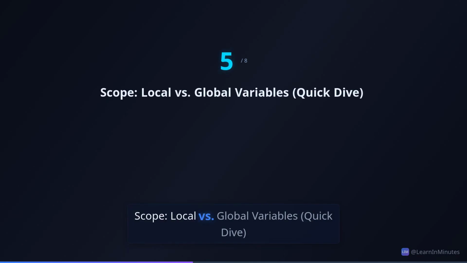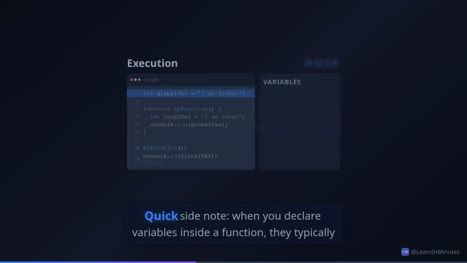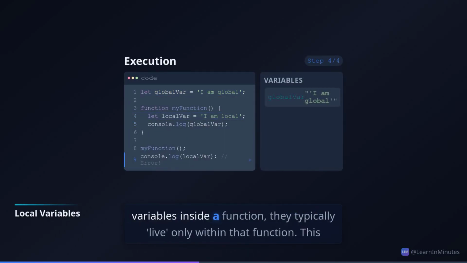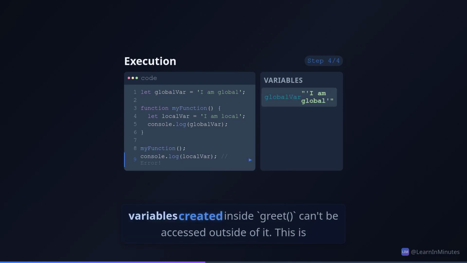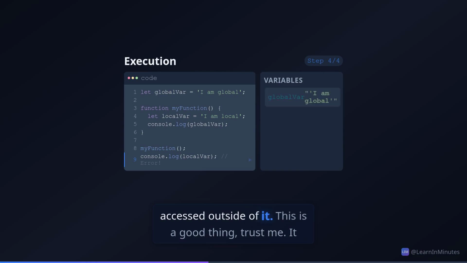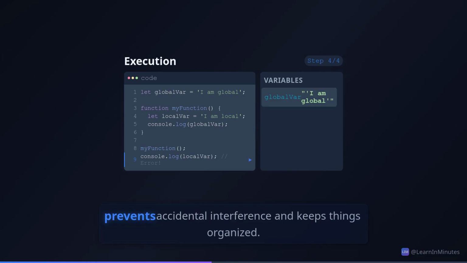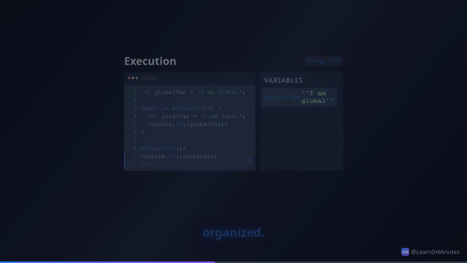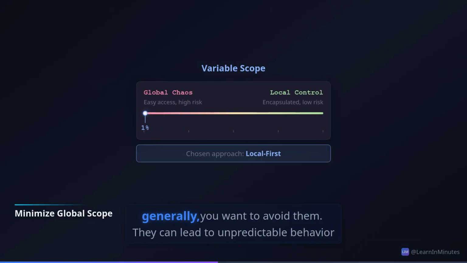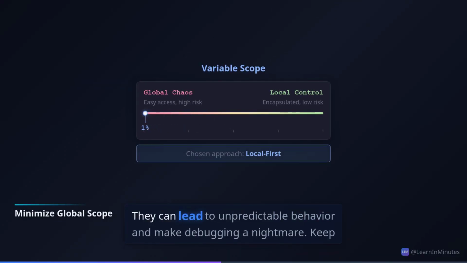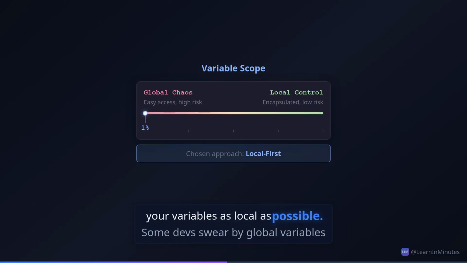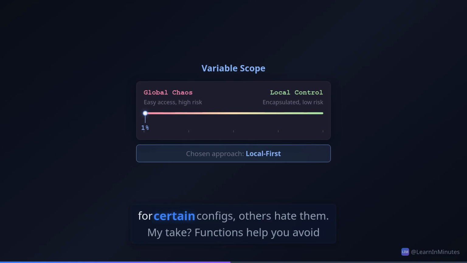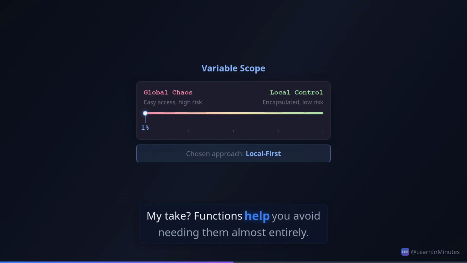Scope: local versus global variables. Quick side note: when you declare variables inside a function, they typically live only within that function. This is called local scope. It means variables created inside greet can't be accessed outside of it. This is a good thing. Trust me, it prevents accidental interference and keeps things organized. Hot take: while global variables exist, generally, you want to avoid them. They can lead to unpredictable behavior and make debugging a nightmare. Keep your variables as local as possible. Some devs swear by global variables for certain configs, others hate them. My take: functions help you avoid needing them almost entirely.